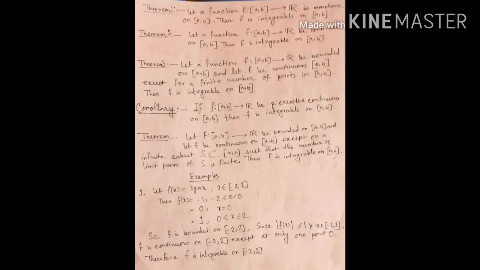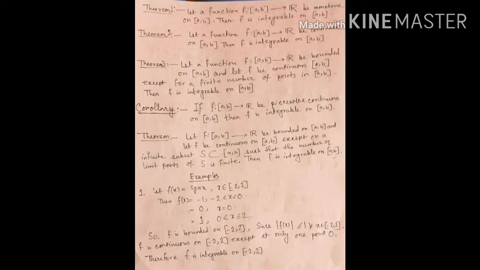We see that f(x) = sin x, so we can write it as f(x) = -1 when -2 ≤ x < 0, and f(x) = 0 when x = 0, and f(x) = 1 when 0 < x ≤ 2.